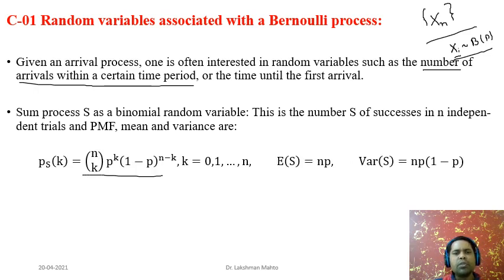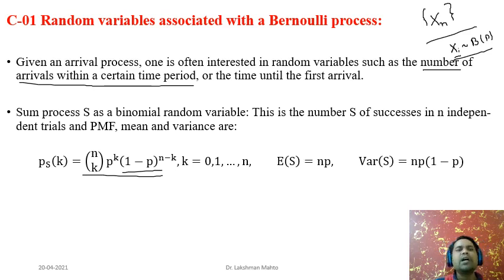Suppose we are observing k successes in n trials, then there are n choose k ways, and the probability of success p comes k times, so p to the power k. At the same time, when we observe k successes, we also observe n minus k failures, so 1 minus p to the power n minus k comes. This is simply the probability mass function of the binomial distribution. This sum process is binomial in this Bernoulli random process.